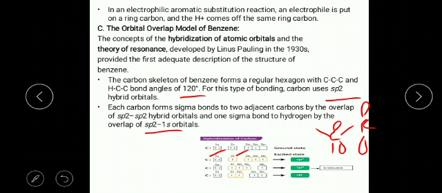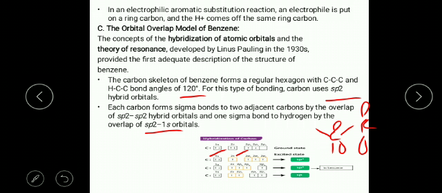This type of sp hybridization you can see in alkynes, which have two pi bonds and one sigma bond. The sigma bond is formed by the hybridized orbitals, and the two pi bonds form due to perpendicular p orbitals which make sideways overlapping.